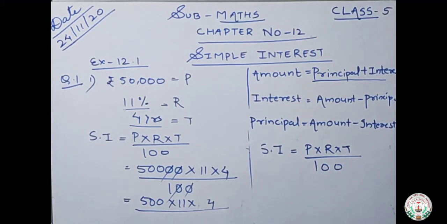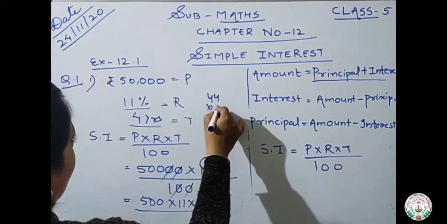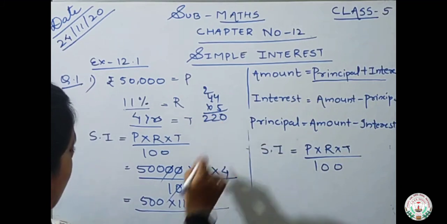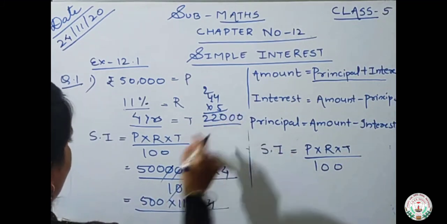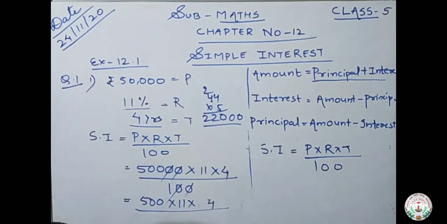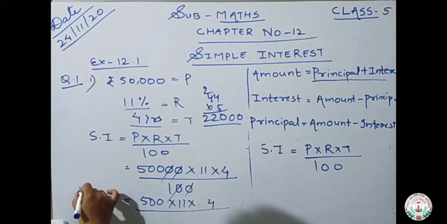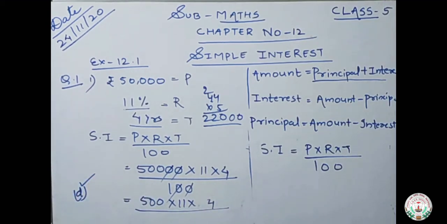44 into 5. What will be the answer? Just multiply in the rough and we will see. Okay, 44 into 5. 5 4s are 20, 0, 20, 22, and here 2 zeros. So what is the interest here? Interest is 22,000. Okay, so this is given in option number D. So you will tick option number D for this question.